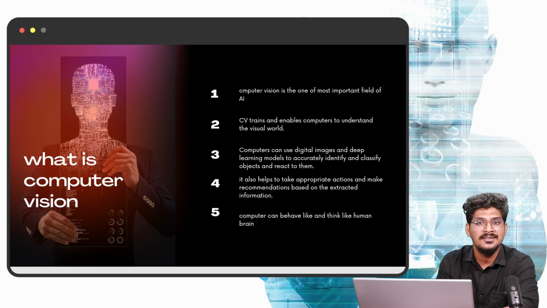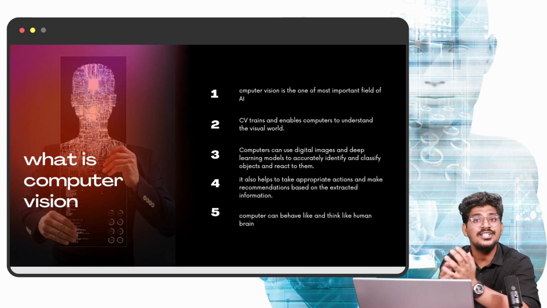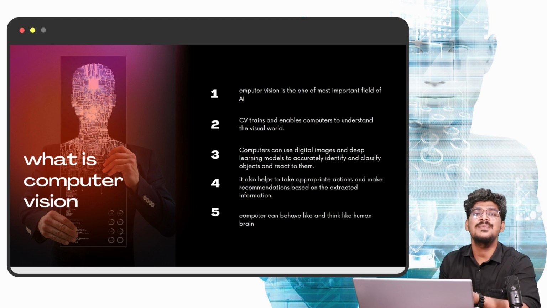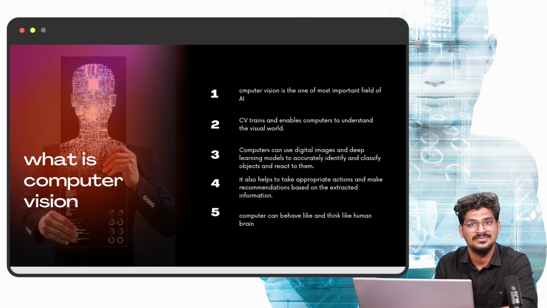That time we need computer vision. So the computer can understand the visual world only when we process the digital images. Processing images or videos needs computer vision. For training, we need deep learning, which helps identify objects and classify images.